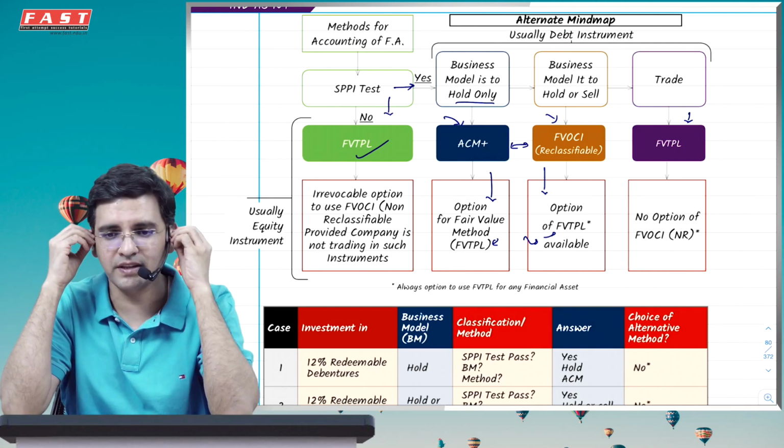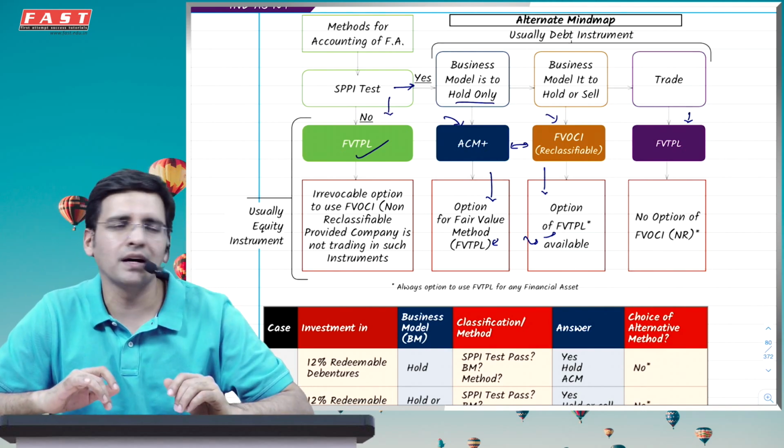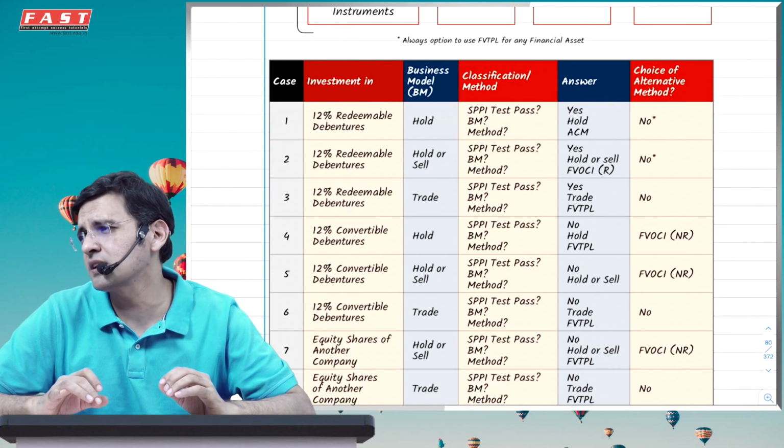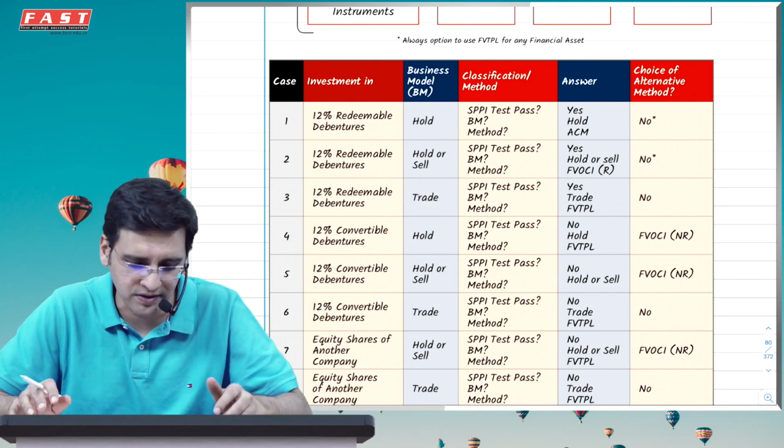All these options are to be exercised initially, and these are instrument-to-instrument specific options, and you don't have to take these options collectively for all categories of instruments. These are some examples we should definitely go through, despite the fact it's a revision video, just to get a complete good understanding of it.